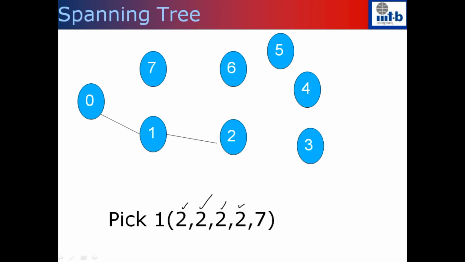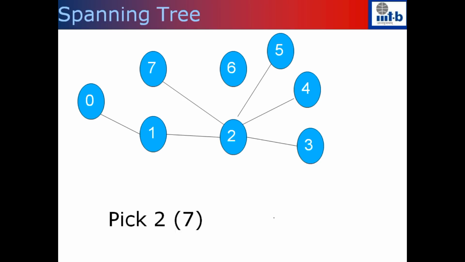So I pick 2 and connect it to 7. This is what I get, right? So now the only vertex that I had not picked so far is 6. What we said is that 6 is the node that should be connected to the maximum labeled node, which is 7. So the last edge that I am going to add is to the 7.